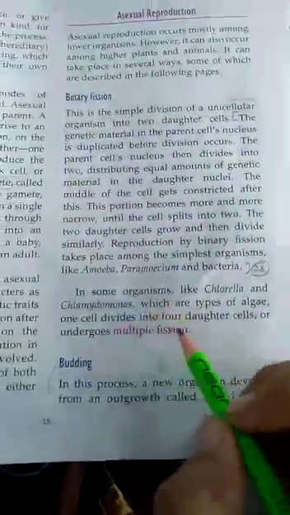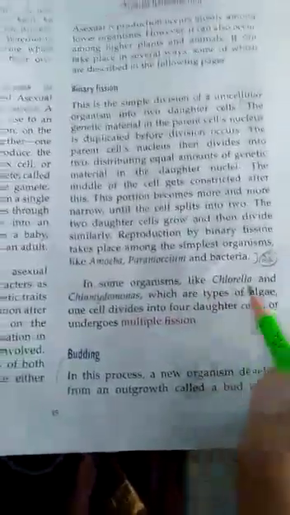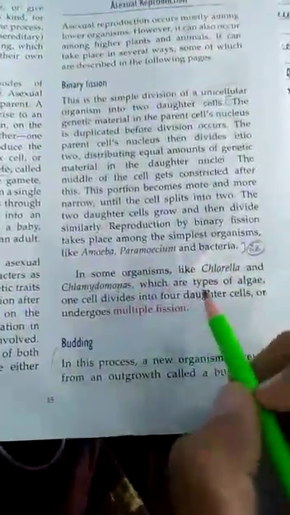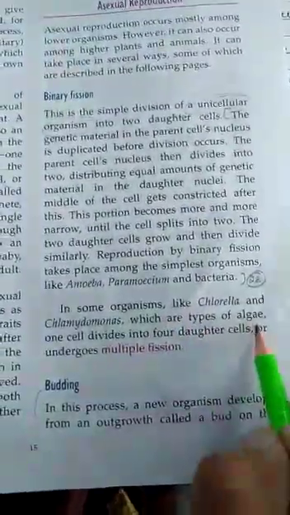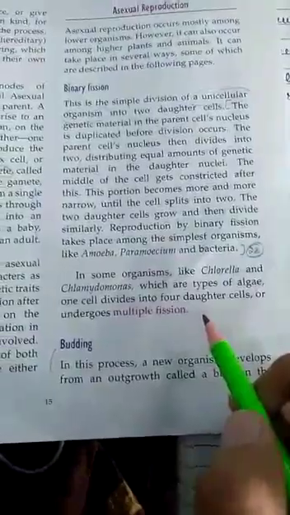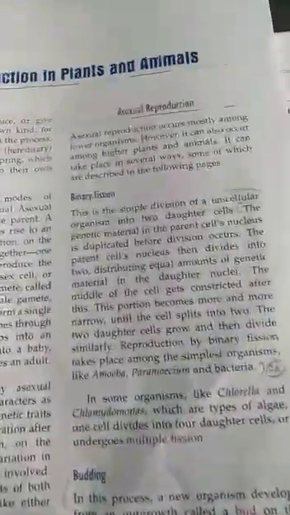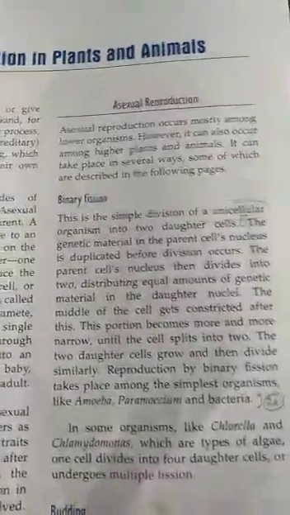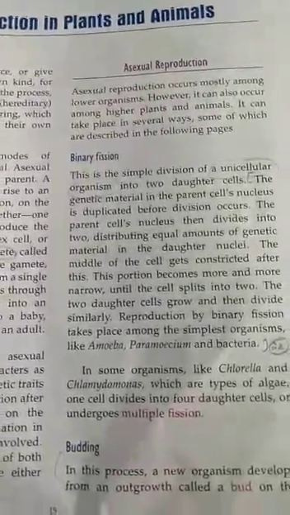Okay, in some organisms like chlorella and chlamydomonas, which are the types of algae, you can find multiple fission, in which one cell divides into 4 daughter cells. It is not that when the parent cell is going to divide it will only form 2 daughter cells. It can form more than 2 daughter cells. Multiple divisions can also happen, not only double divisions.